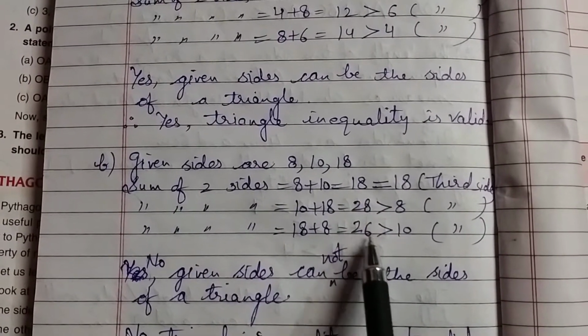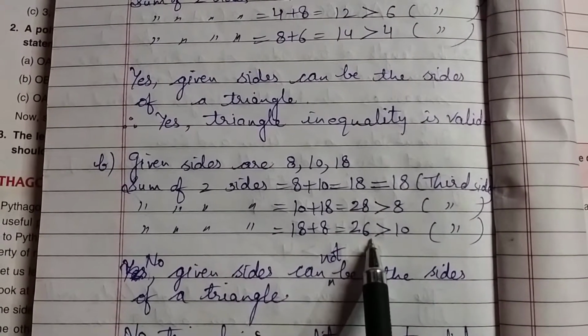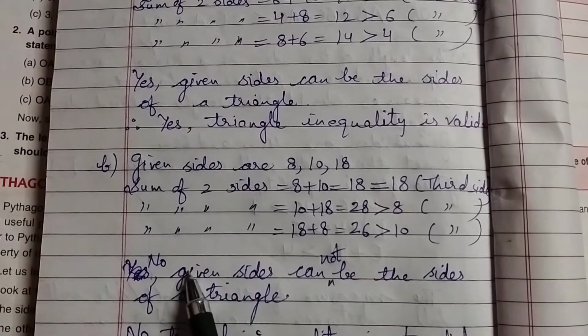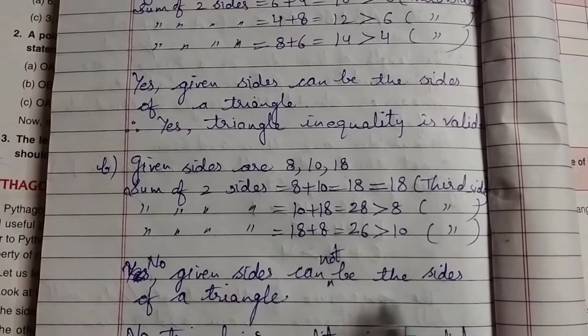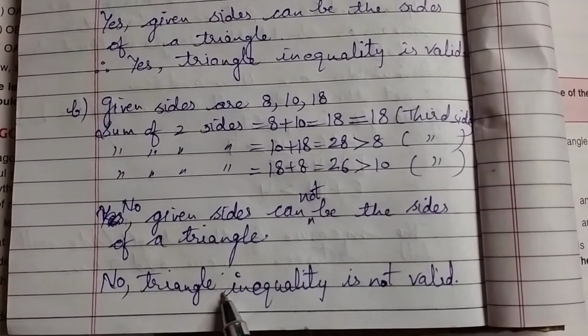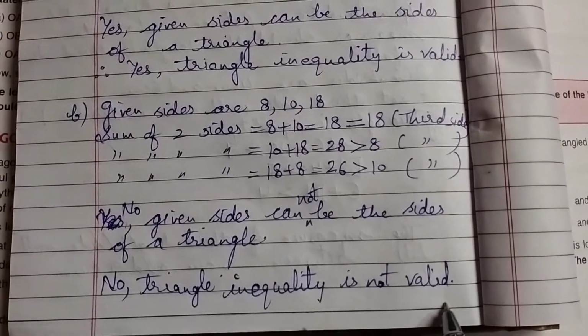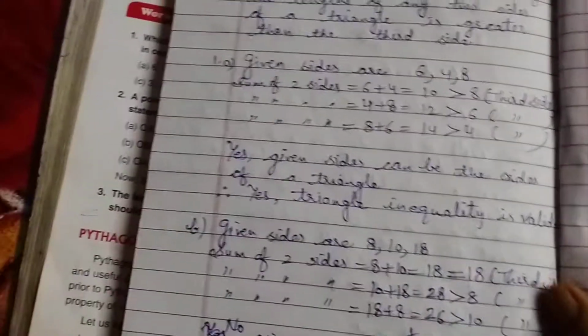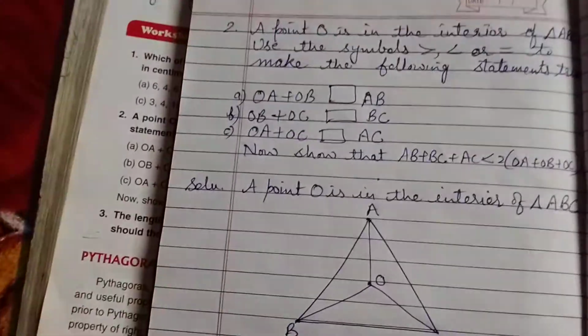Okay, and in the second and third case this is greater, but here it is not greater. That's why we will write no, given sides cannot be the sides of a triangle. Or in another way we can write no, triangle inequality is not valid. Okay, in this way you can do another